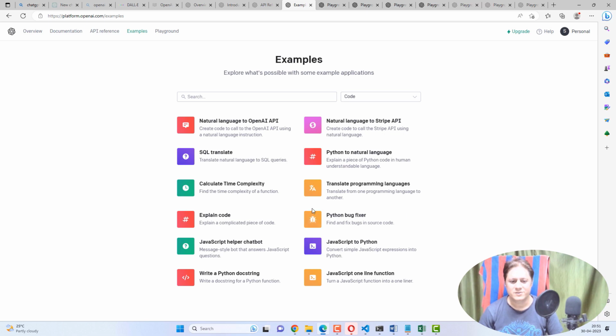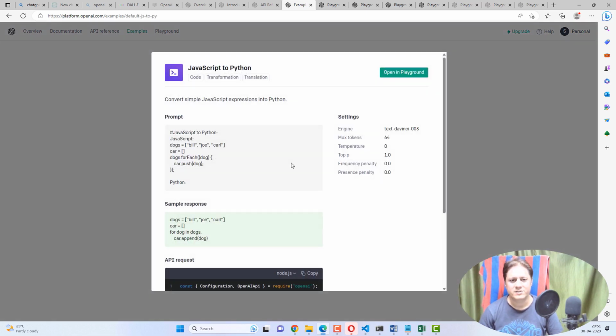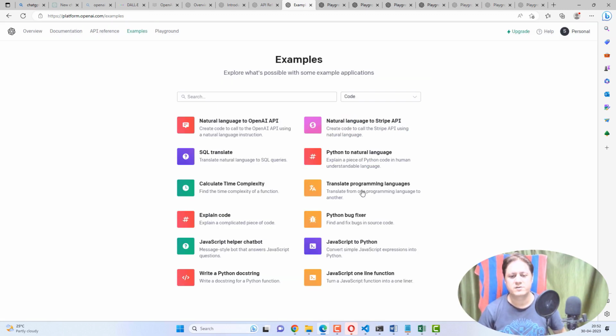Okay. So after that, JavaScript to Python. As the name suggests, it's very clear cut: I want this sample JavaScript expression in Python. That's why I'm giving this code, and it will return this code back to me. This is Python and this is JavaScript. Okay. So let's move on to the next stuff.